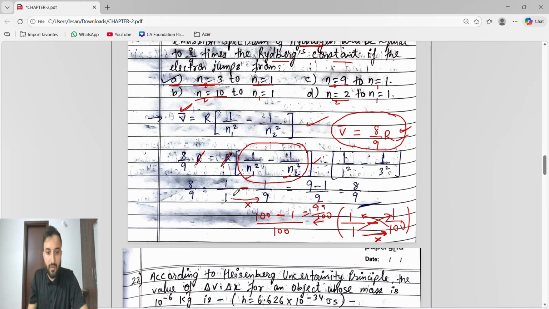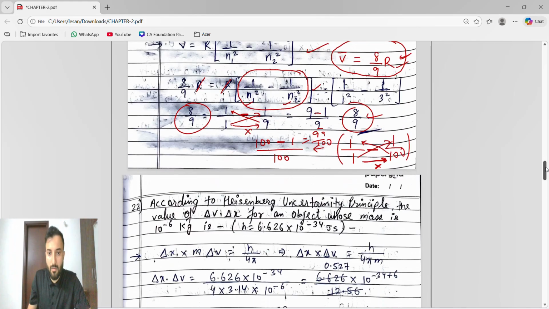For the numerator, we have to do cross multiply. So 1 into 9 is 9, and the sign is minus, I will keep the sign as it is. Minus 1 into 1, so 9 minus 1 is 8 by 9. Yes, we get LHS equals RHS. So option A is the correct answer. This is the trial and error method.